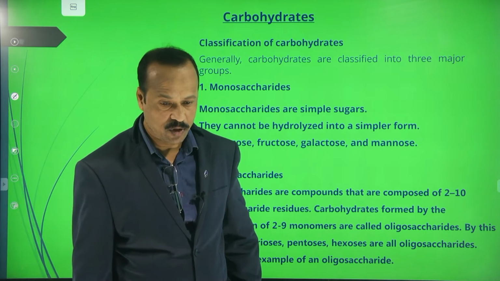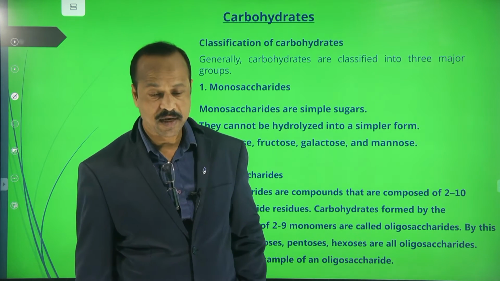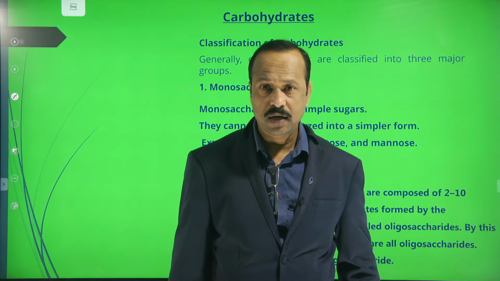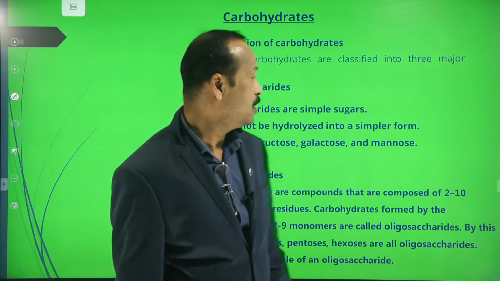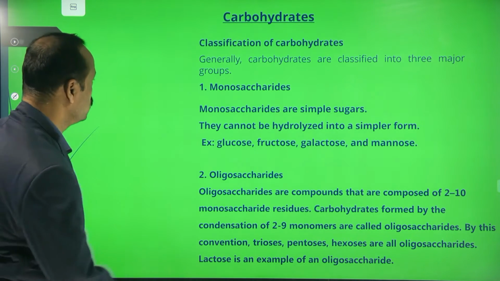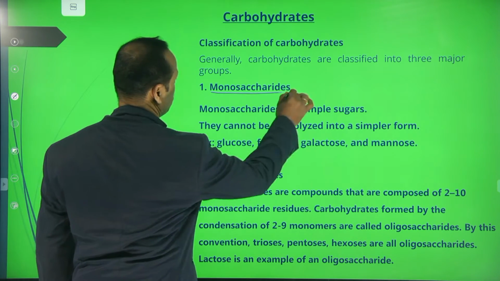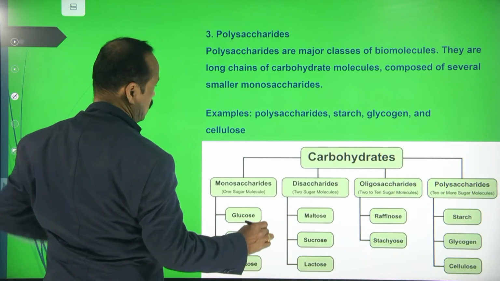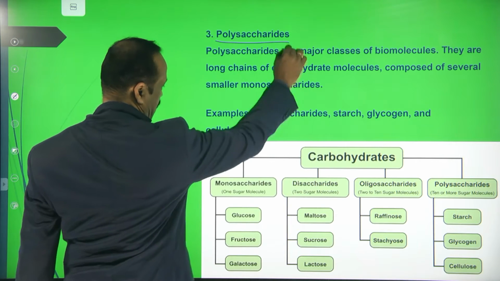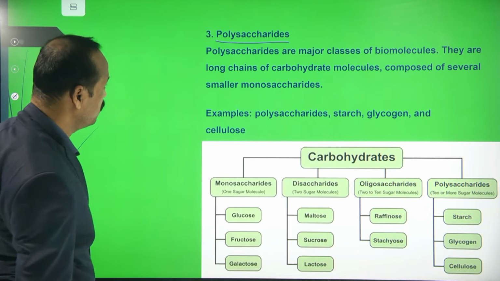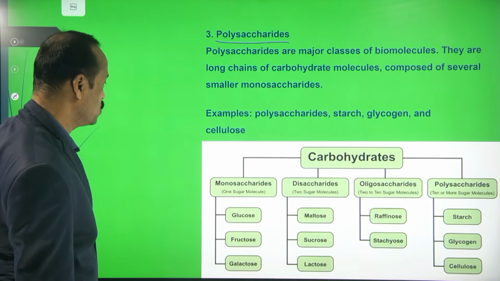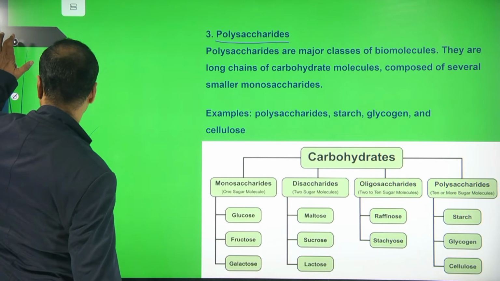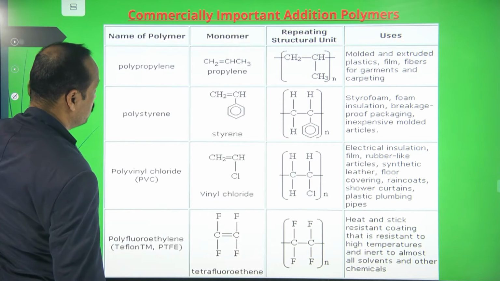Carbohydrates are mainly classified into three types: monosaccharides, oligosaccharides and polysaccharides. First are monosaccharides, second are oligosaccharides and third are polysaccharides. I think we discussed these points. With this, the saccharides part is over, and the lesson is completed.